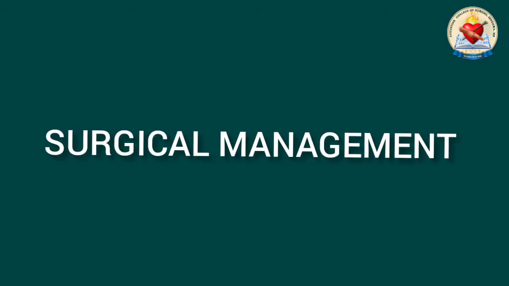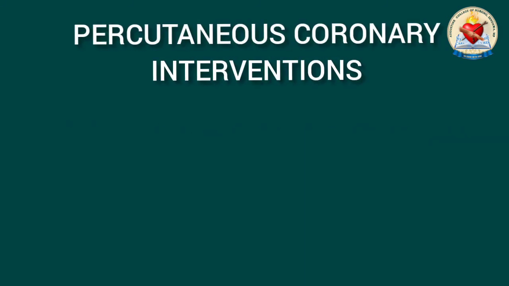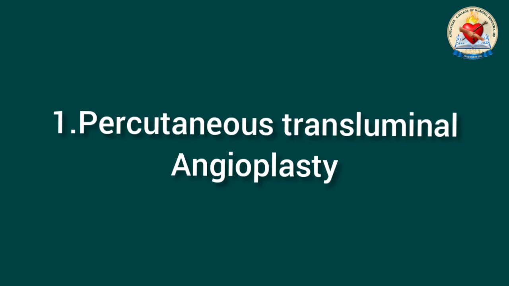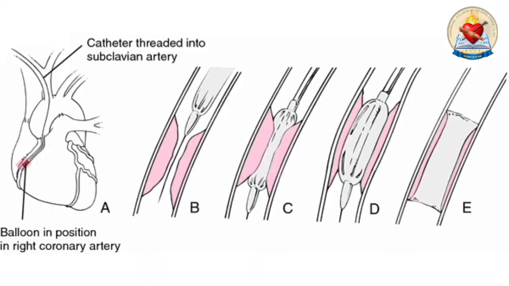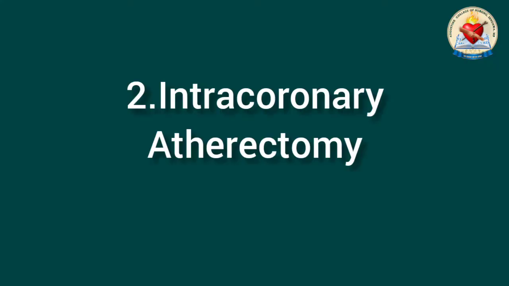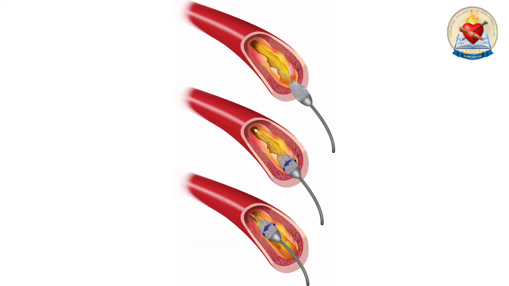Surgical management of coronary artery disease includes percutaneous coronary interventions. Percutaneous transluminal angioplasty: a balloon-tipped catheter is placed in the coronary vessels narrowed by plaque. The balloon is inflated and deflated to stretch the vessel wall and flatten the plaque. Intracoronary atherectomy: a blade-tipped catheter is guided into the coronary vessel to the site of the plaque. The plaque is either cut, shaved or pulverized and then removed.